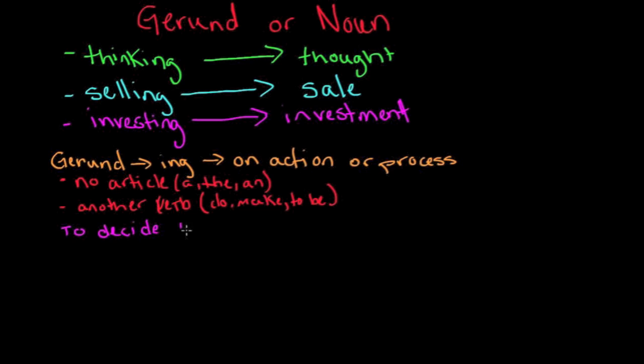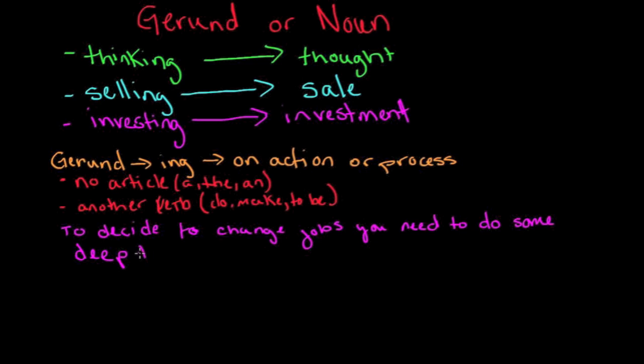To decide to change jobs, you need to do some deep thinking. So here we're using the gerund, deep thinking.